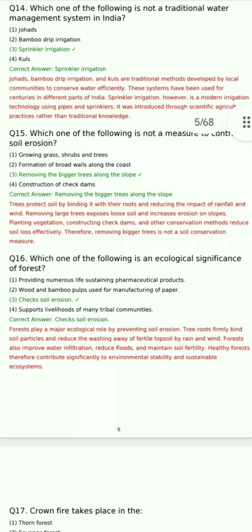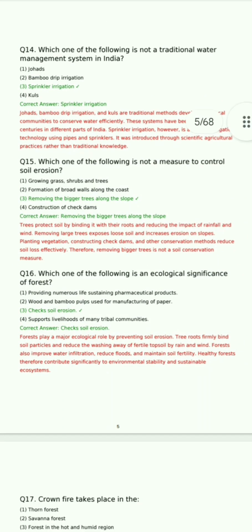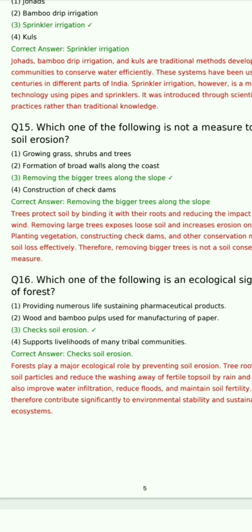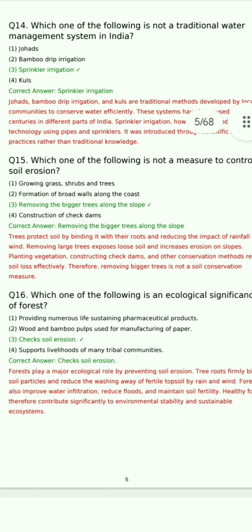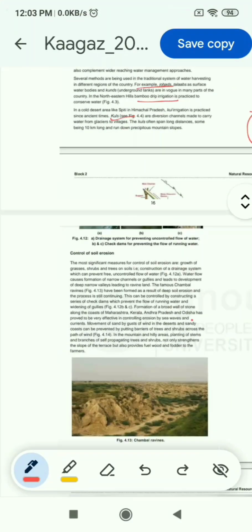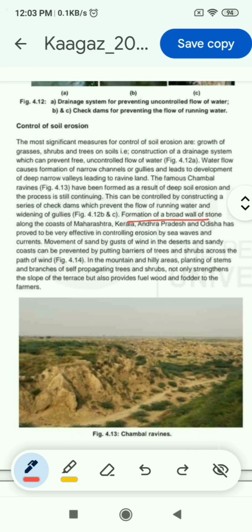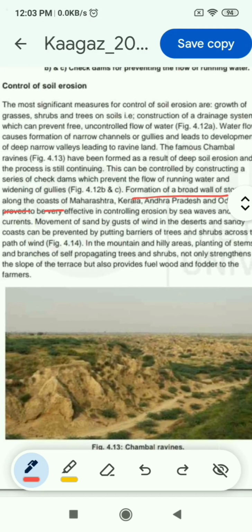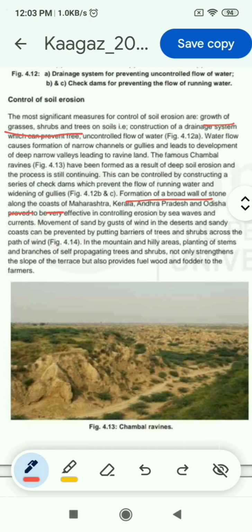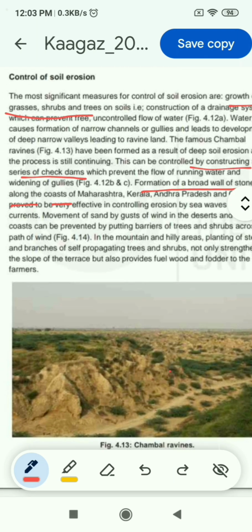Now question 15: which one of the following is not a measure to control soil erosion? And the options are growing grass, shrubs, and trees, formation of broad walls along the coast, removing the bigger trees along the slope, construction of check dams. So the answer is removing the bigger trees along the slope. Third, it is not a measure to control soil erosion. Now this answer you can find on the page number 87 of block 2. Formation of broad wall of stone along the coast, growth of grasses, shrubs, and trees on soils, construction of series of check dams.